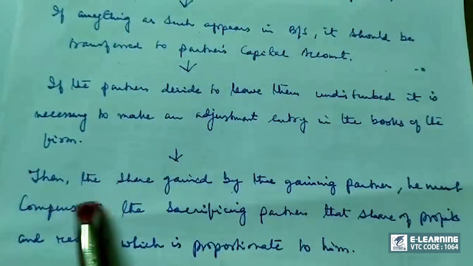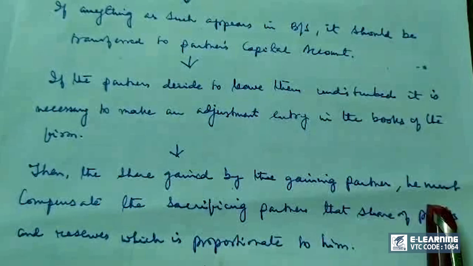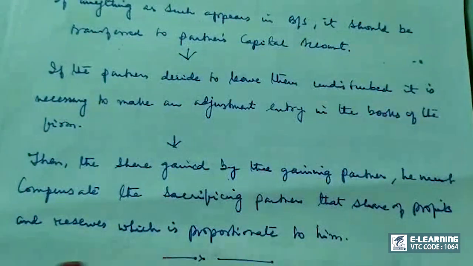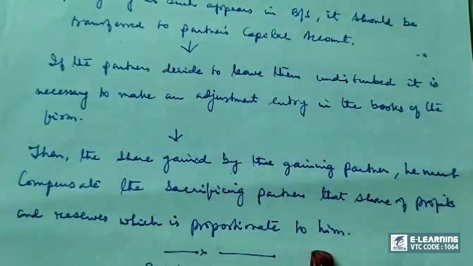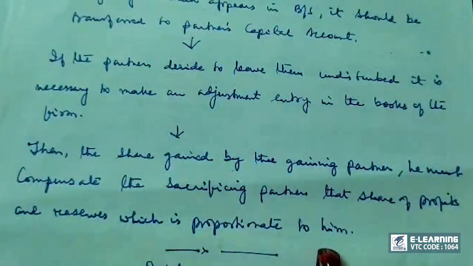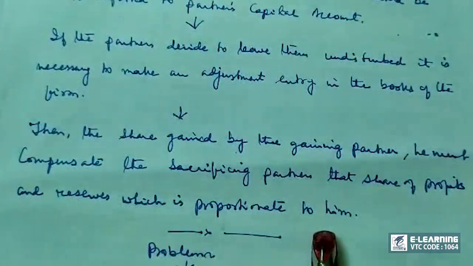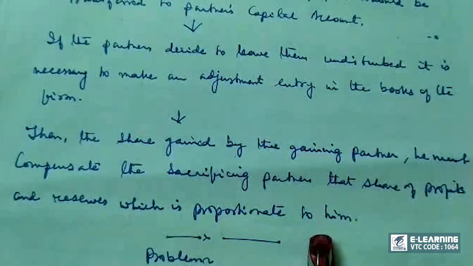The gaining partner must compensate the sacrificing partner for their share of profits and reserves proportionate to him. So these are the three adjustments which usually happen when there is any change in profit sharing ratio.